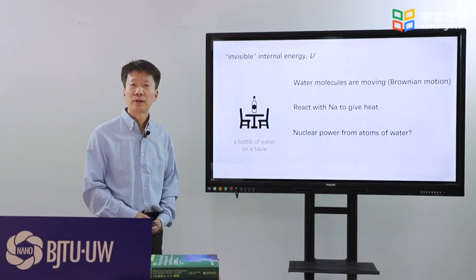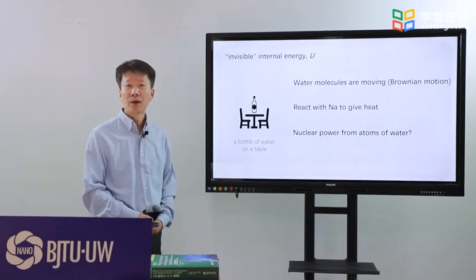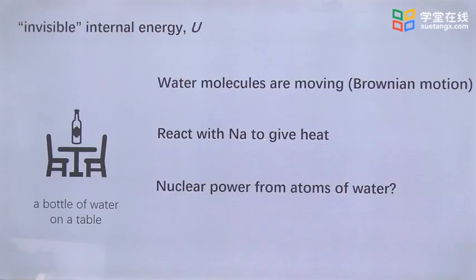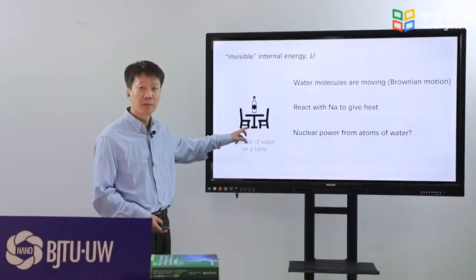But at the molecular level, water molecules are continuously moving. Each molecule has its own kinetic energy. Water in the bottle also has potential energy. Besides, the potential energy depends on its position.